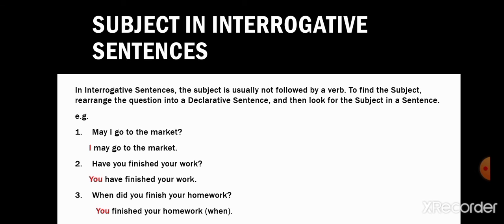Now students, subject in interrogative sentences. It is a little bit difficult to find out the subject in an interrogative sentence. In an interrogative sentence, the subject is usually not followed by a verb. To find out the subject, first rearrange the question into a declarative sentence and then look for the subject in the sentence. For example, may I go to the market?